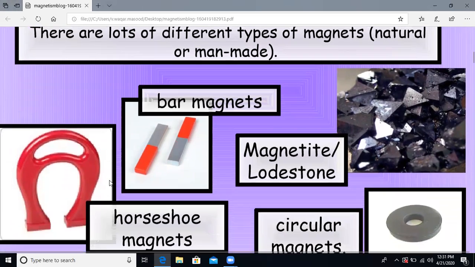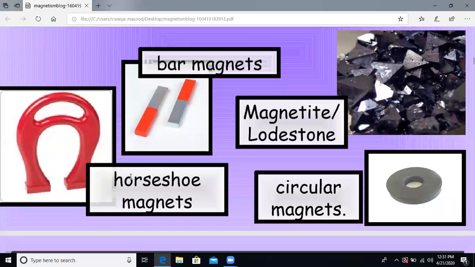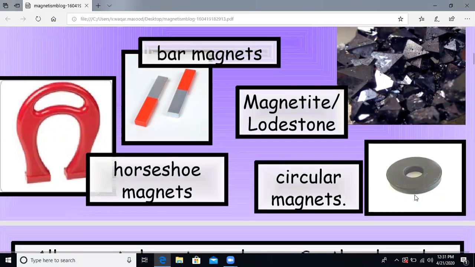Here you can see some types of magnets on the basis of their shape. If magnets are in the form of a bar, they are known as bar magnets. If they are horseshoe shaped, they are known as horseshoe magnets. And if they are circular in shape, they are known as circular magnets. So there are different types of magnets on the basis of shape.